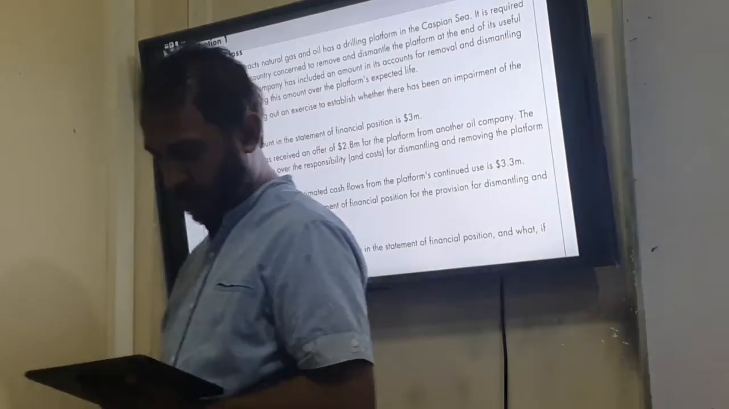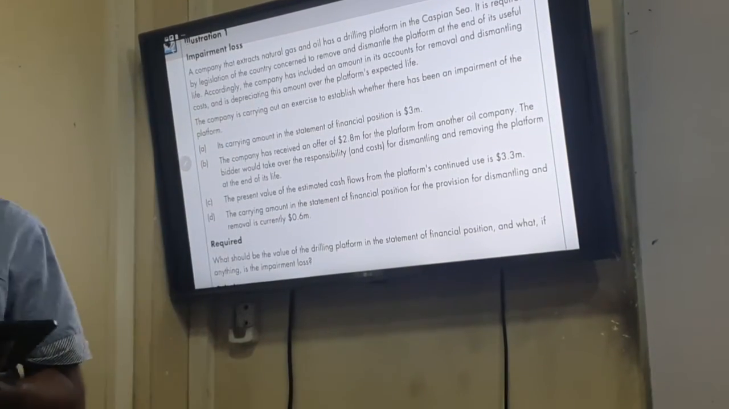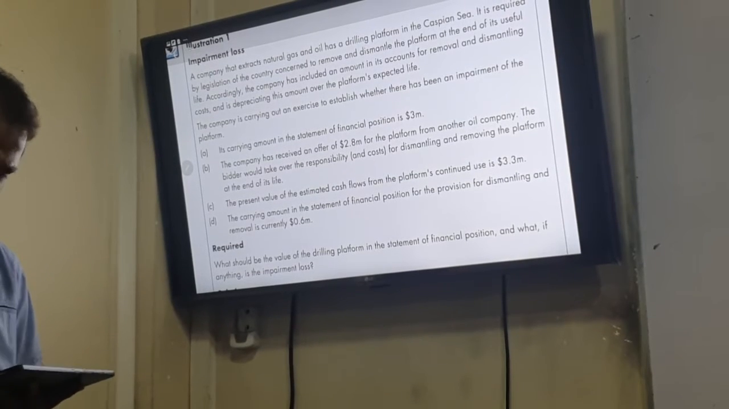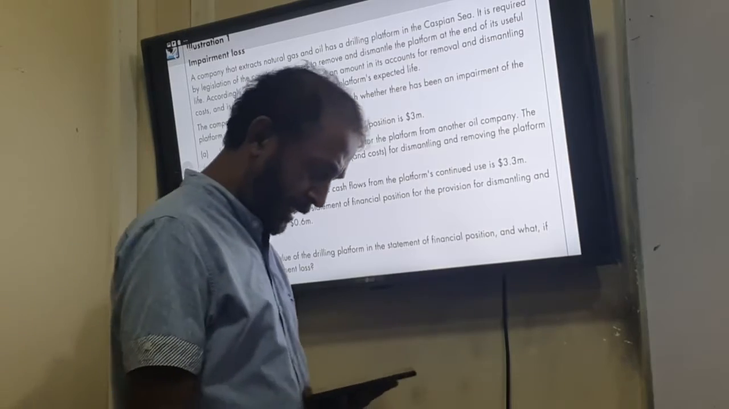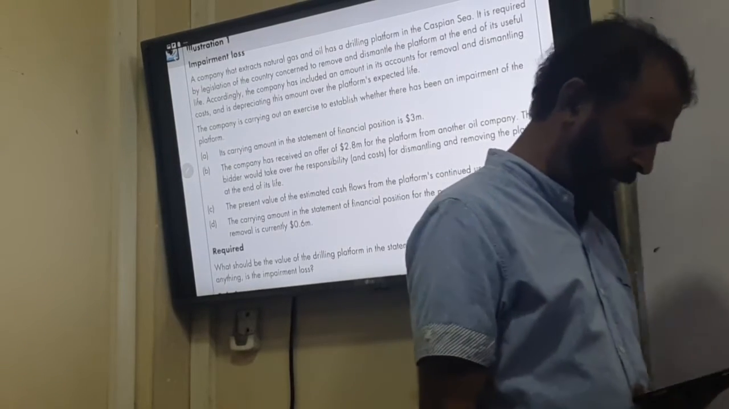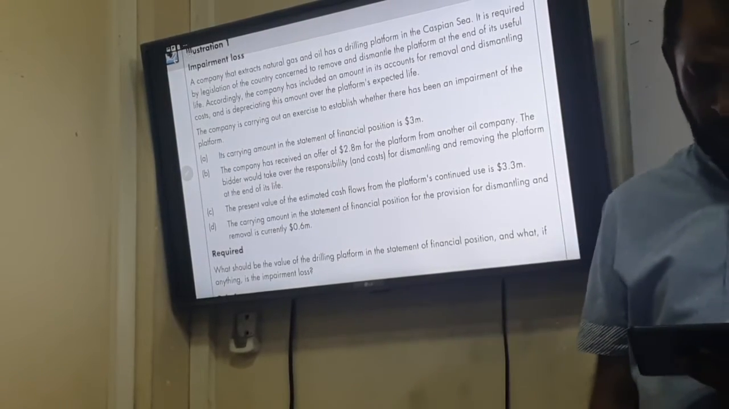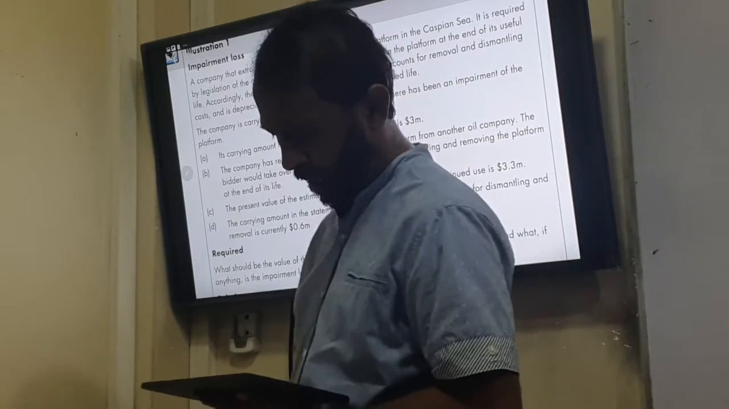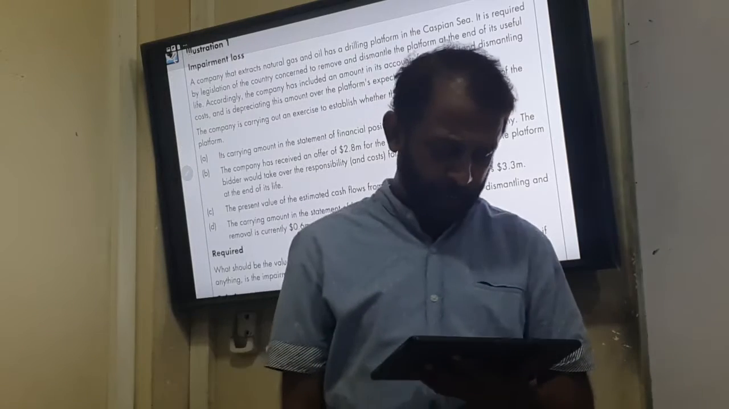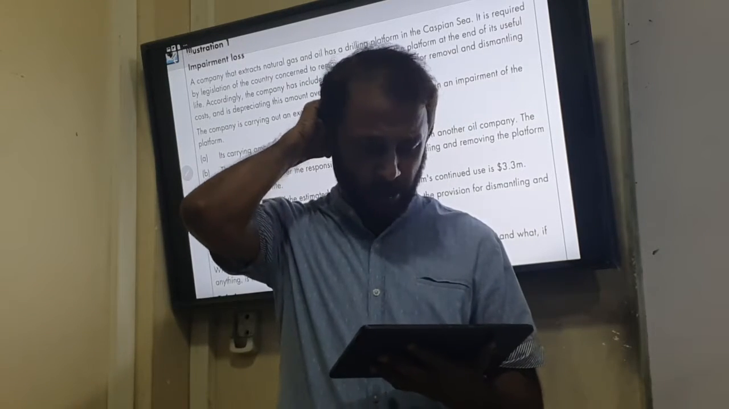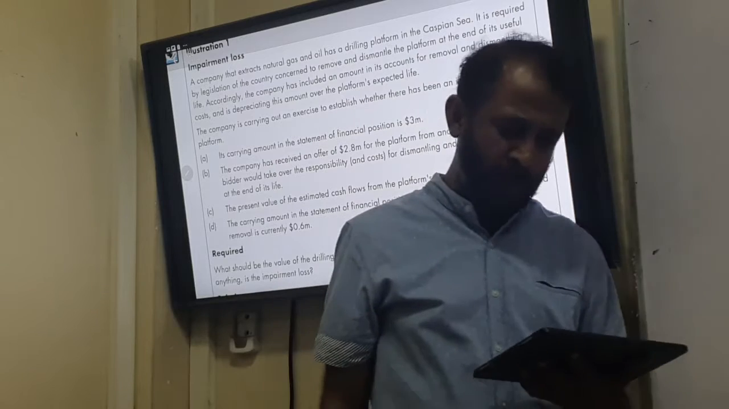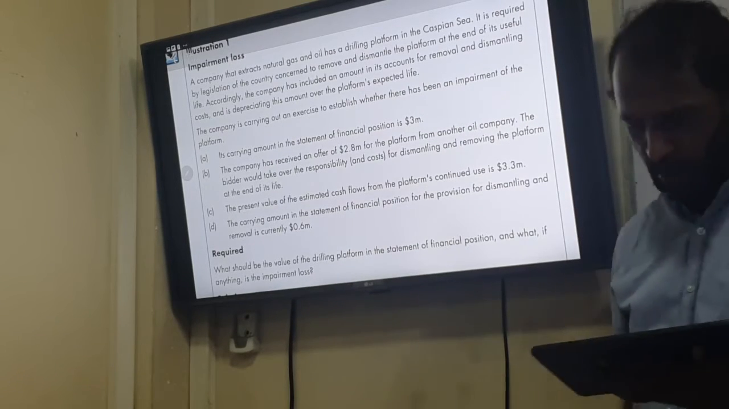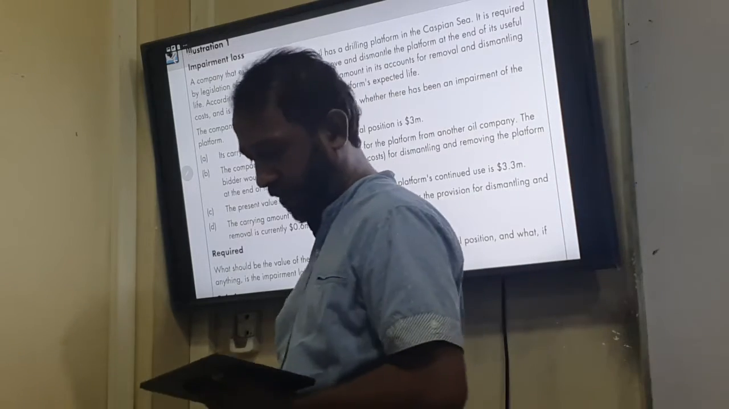Right, now let's try this question. A company that extracts natural gas and oil has a drilling platform in the Caspian Sea. It is required by legislation of the country concerned to remove and dismantle the platform at the end of its useful life. Accordingly, the company has included an amount in its accounts for removal and dismantling cost and is depreciating this amount over the platform's expected life.